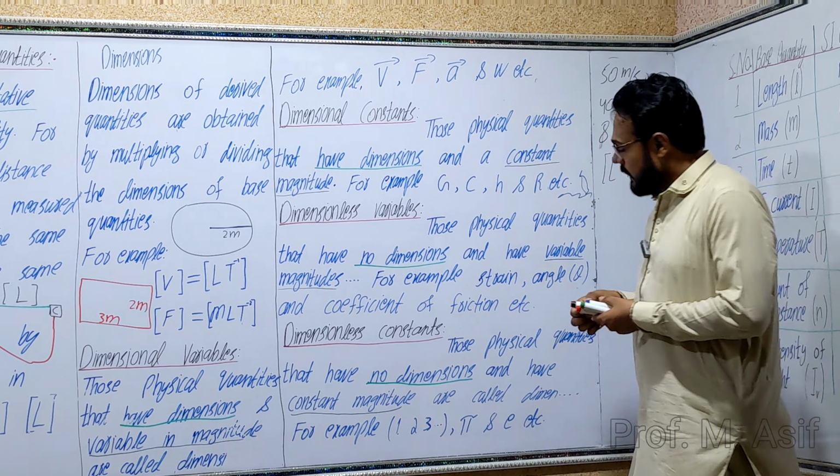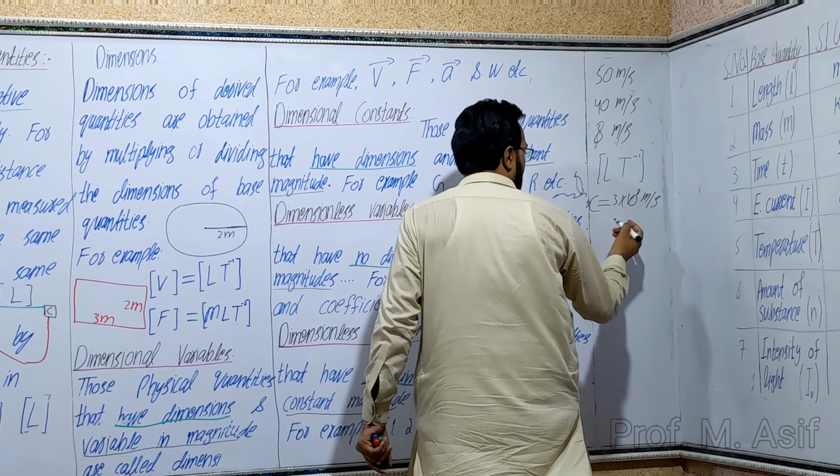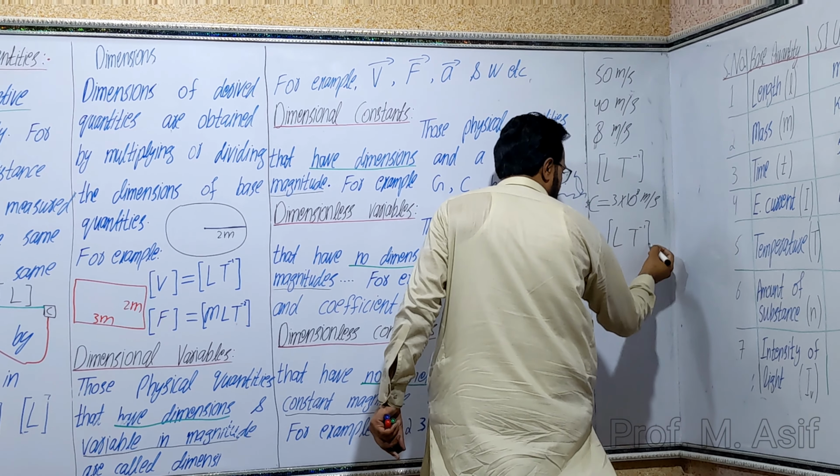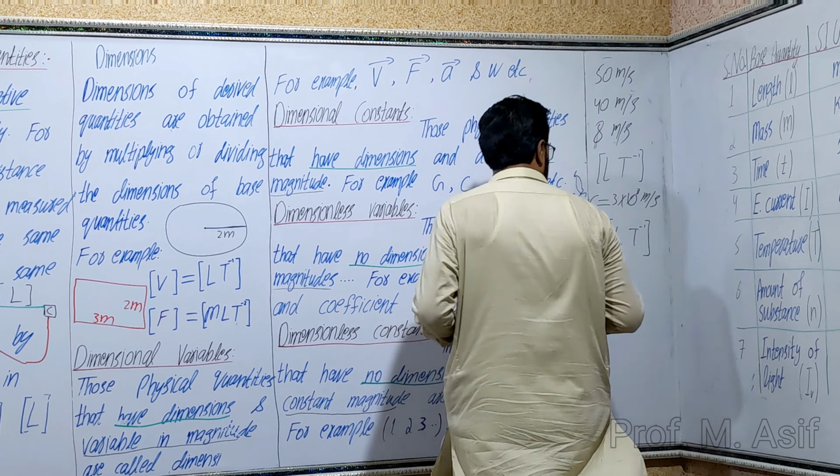It remains constant on earth, in space, or in solving numericals. It's a constant value, and its dimension is the same as velocity, L t power minus 1. A constant value having dimension. So the speed of light is the example of dimensional constant.